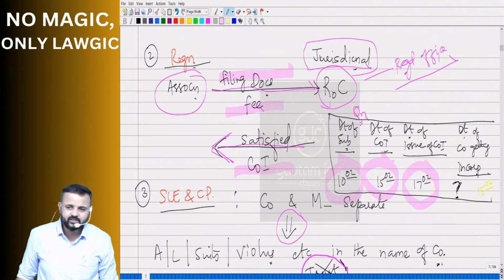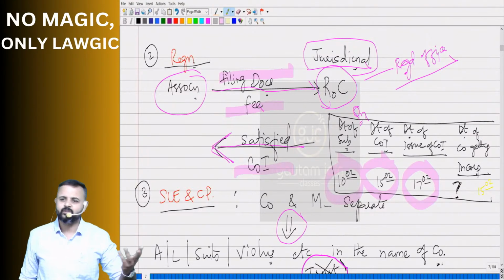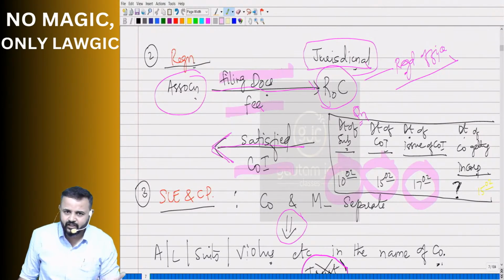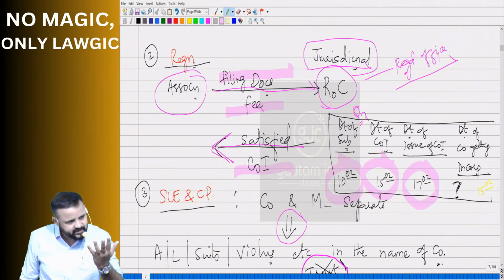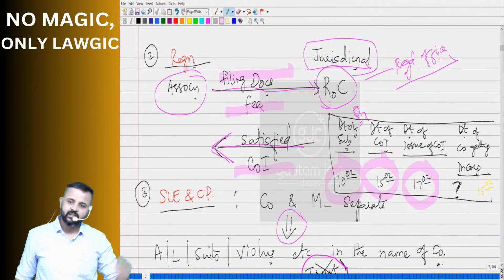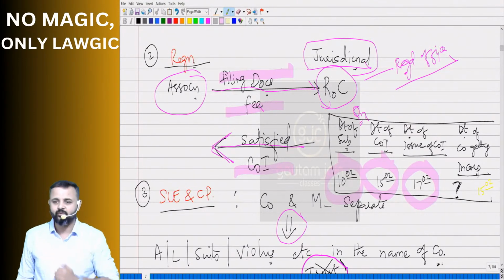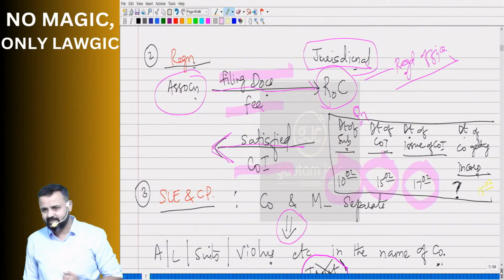So, what will you say? As per the provisions of the Companies Act, for a company to come into existence, it should have a certificate of incorporation received from the ROC. The date on the incorporation certificate matters, as it is the date when the company gets incorporated. In the instant case, the documents were submitted on so and so date. The COI had this date, however, the issue date was this.